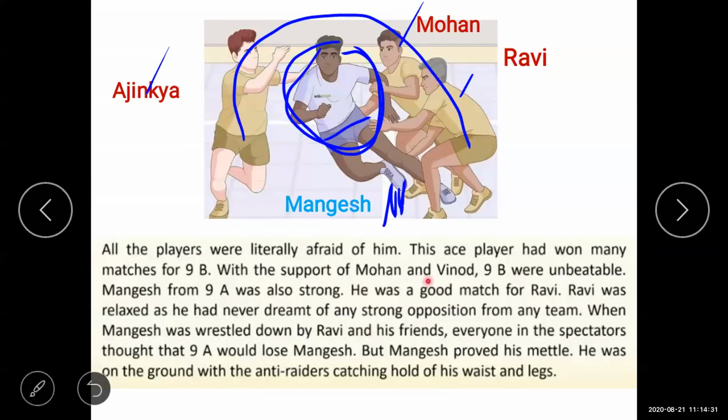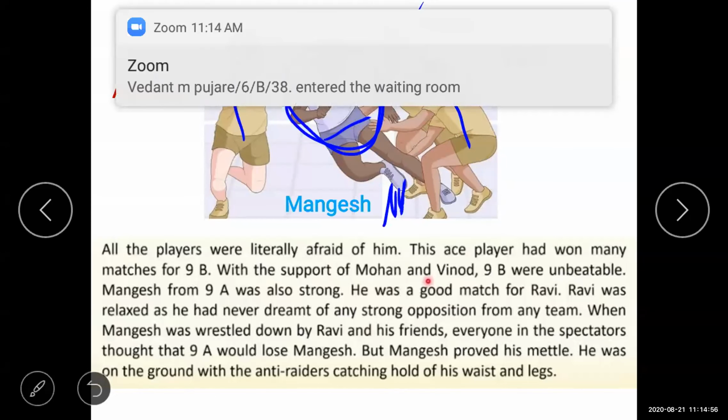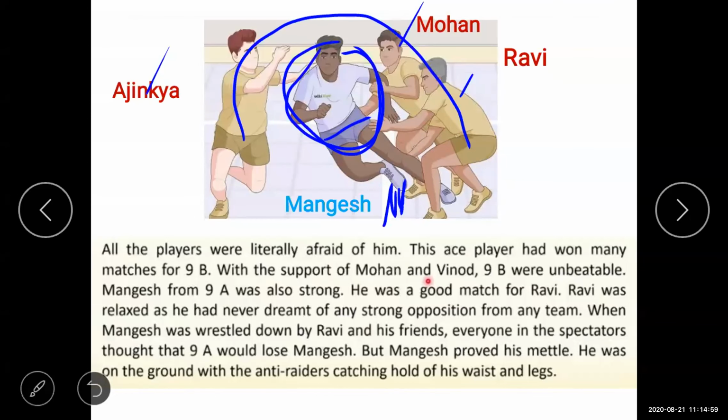They will declare out. So here Ajinkya, Mohan and Ravi are declared out, because they touched Mangesh's body part and Mangesh successfully touched the middle line. Suppose, students, one more thing: if Mangesh did not touch the middle line and he got stuck in the opposition team's ground, he couldn't touch the middle line, he is stuck over there.